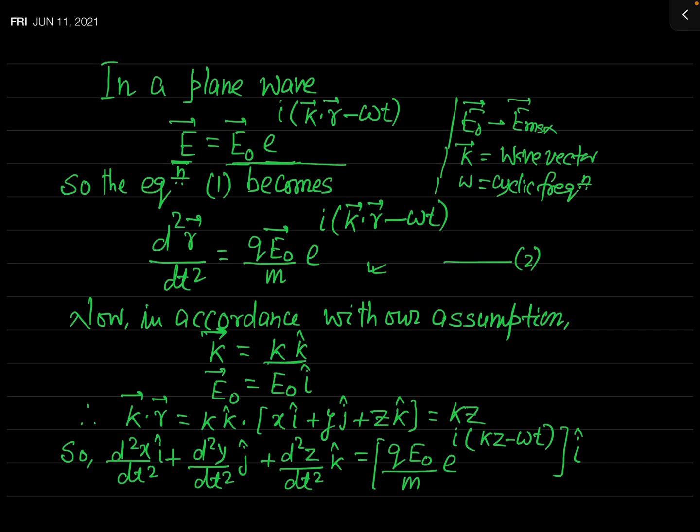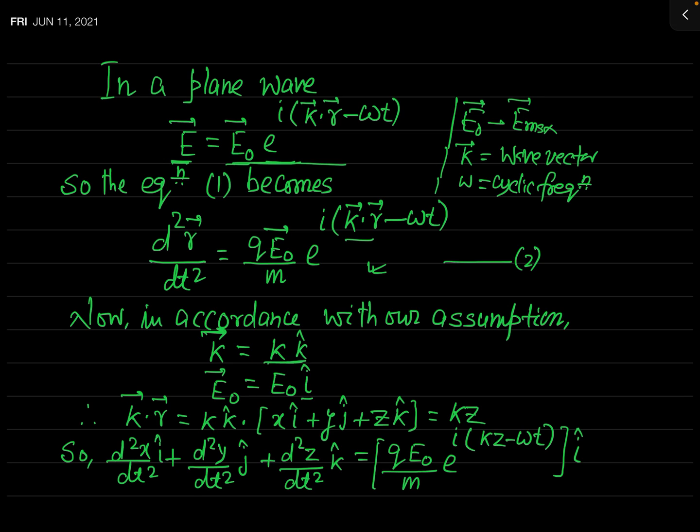And you have also seen that the electric field vector is oscillating in the x direction, and the unit vector of the x direction we denote by the symbol i hat. So this E naught vector will be equal to E naught i hat. Now in our equation there is a term k dot r. So let us evaluate it first.